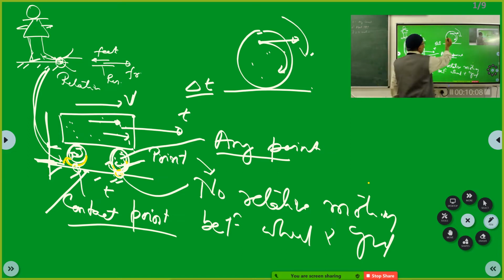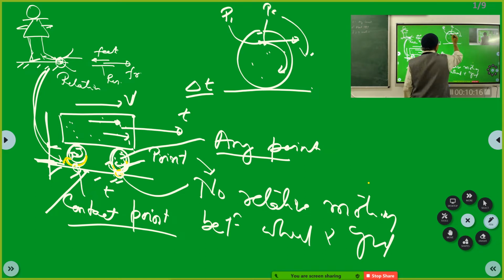What I am saying is, this is a point P, this is point P1, and this is some point P2. If you keep the particle here, a particle will have translatory motion. But now, if you look at the particle at this point, it will have a translatory velocity vector like this.